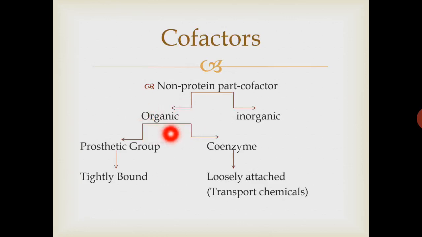If the organic cofactor is tightly bound with the enzyme, it is called a prosthetic group. If the organic cofactor is loosely attached to the enzyme, it is called a coenzyme. And coenzymes are responsible for transport of chemicals in a metabolic pathway. Examples of coenzymes are riboflavin, thiamine, and folic acid.